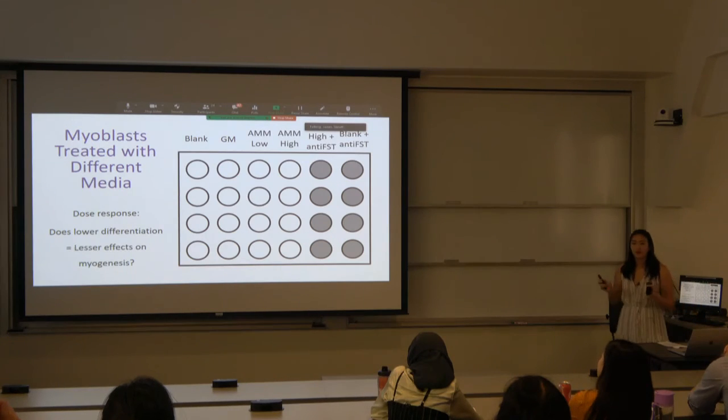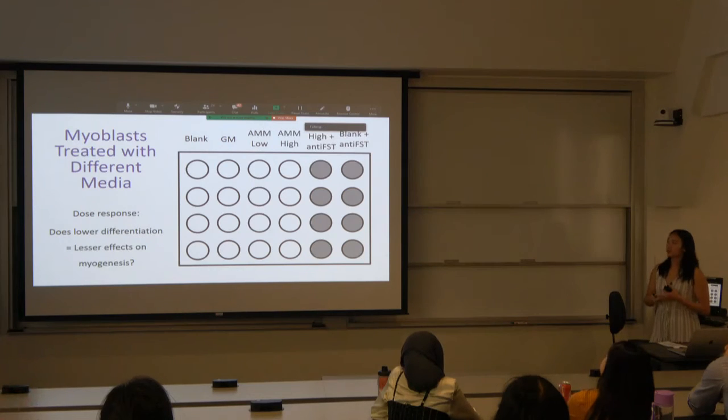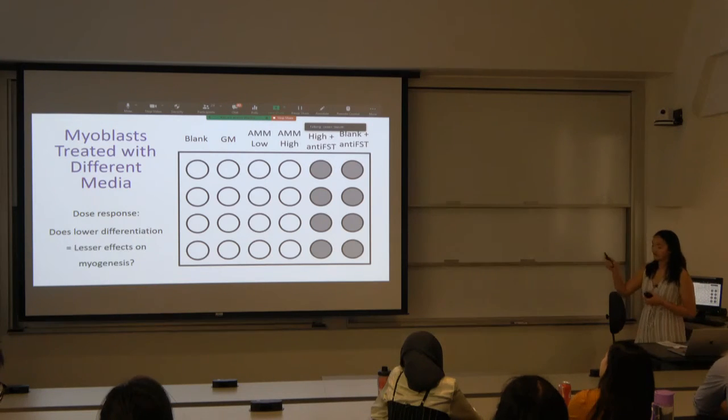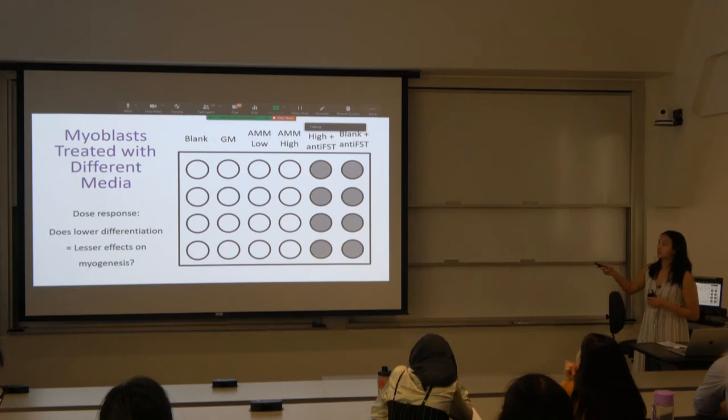So I told you guys about the adipogenic side of our experiment, so this brings us now to our myogenic side. And this is our plate layout for our myoblasts. In each of these wells, we had myoblasts that we plated and grew, and then we placed different medias on each of the wells to see whether or not they would grow. And sadly, our anti-follistatin columns did not. They died. And we just tested our low differentiation rates, high differentiation rates, and our growth media compared to our